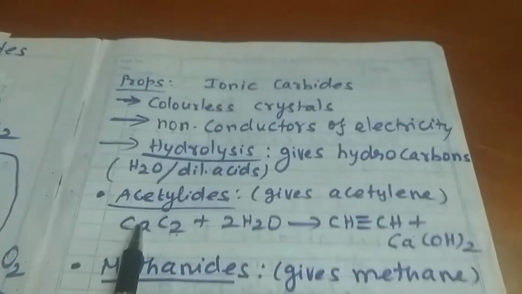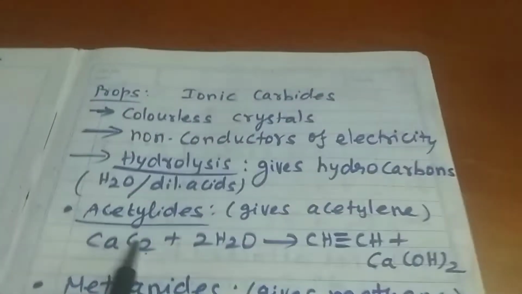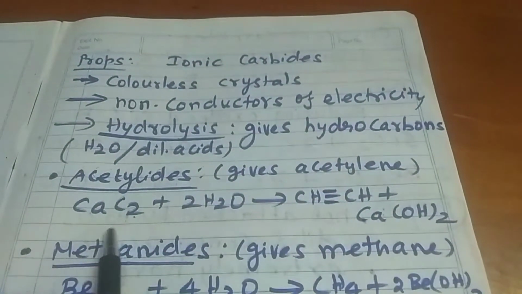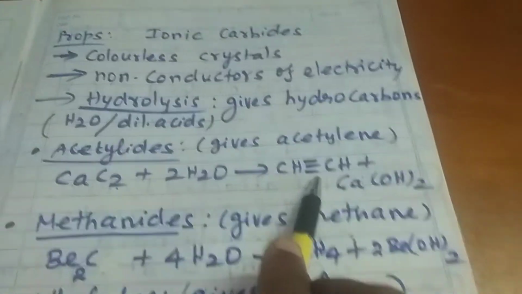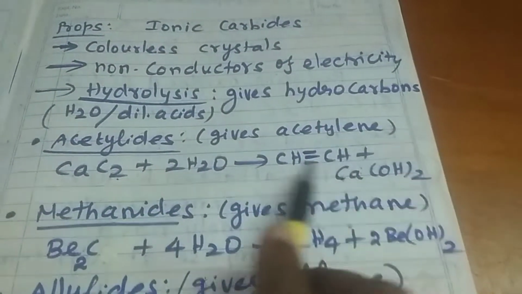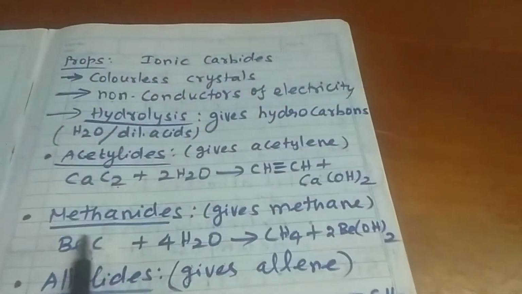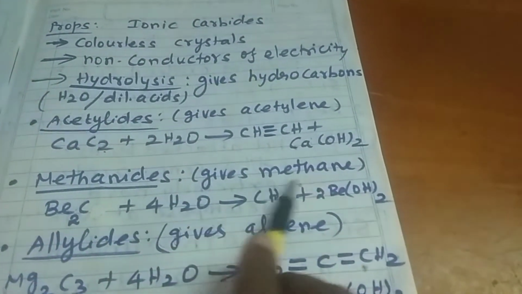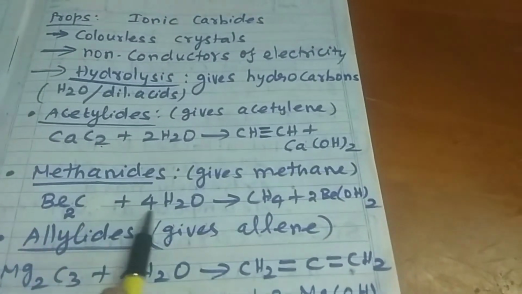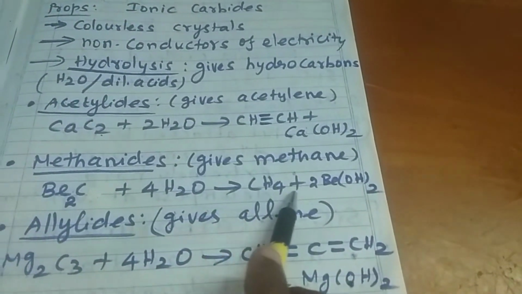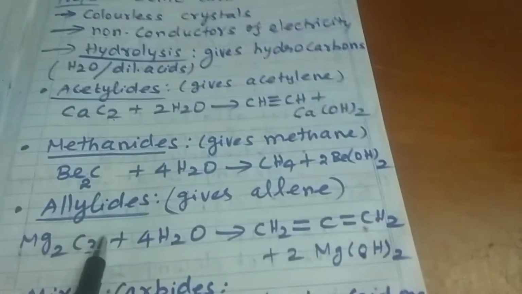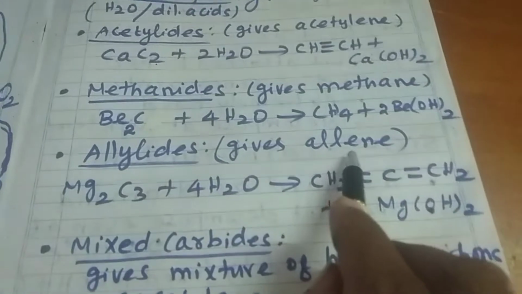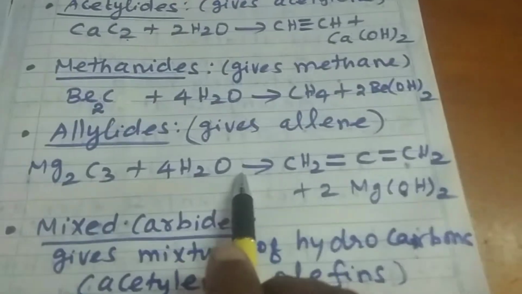First type, acetylides. Acetylides give acetylene on hydrolysis. For example, calcium carbide on hydrolysis gives acetylene, CH triple bond CH. Next one is methanides. These ionic carbides on hydrolysis give methane. Example, beryllium carbide on hydrolysis with water gives methane. Third one is allylides. These carbides on hydrolysis give allene. Magnesium carbide on hydrolysis gives allene.